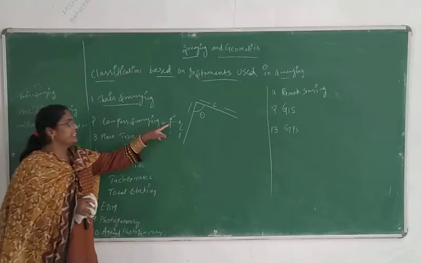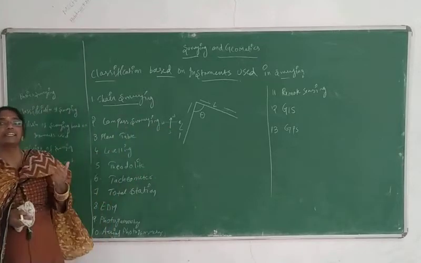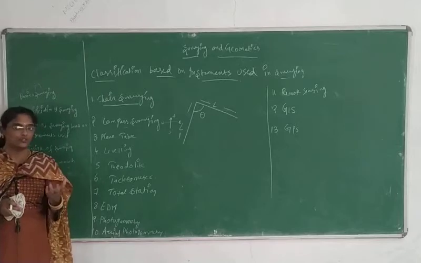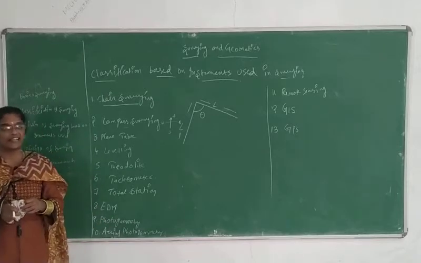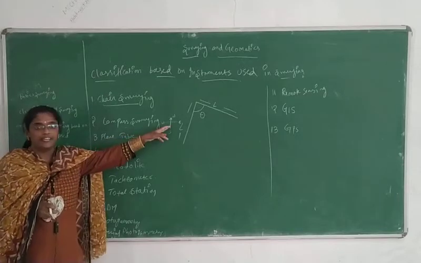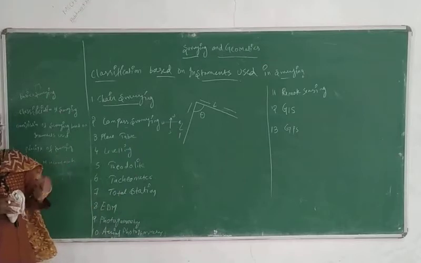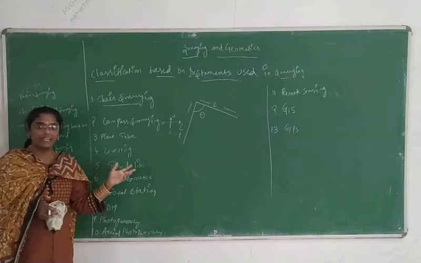At that moment we will be having one prismatic compass. Prismatic compass, that is a hand instrument. I will show you all the equipment in the next class. So whatever the directions are, they will be calculated by the compass surveying, by your prismatic compass.